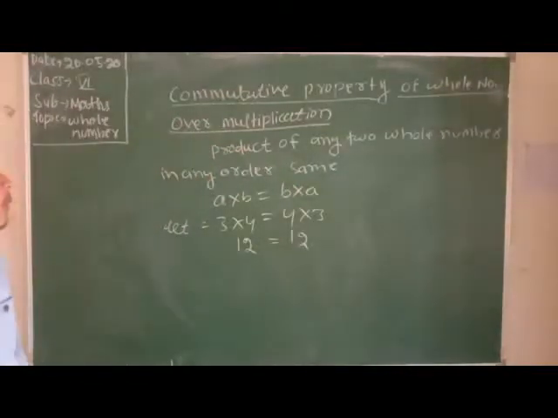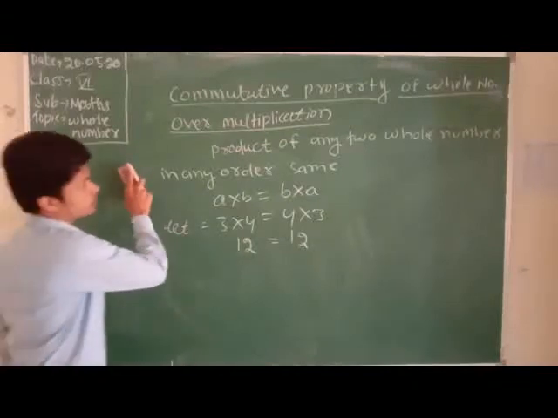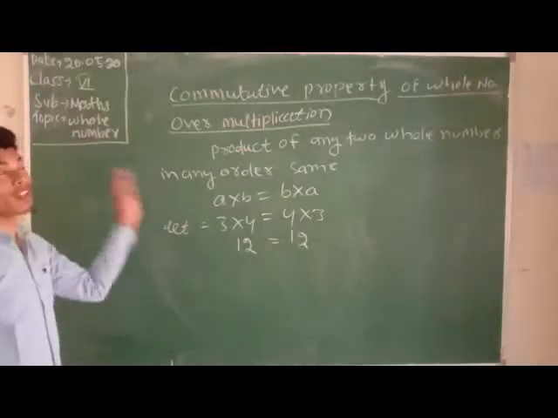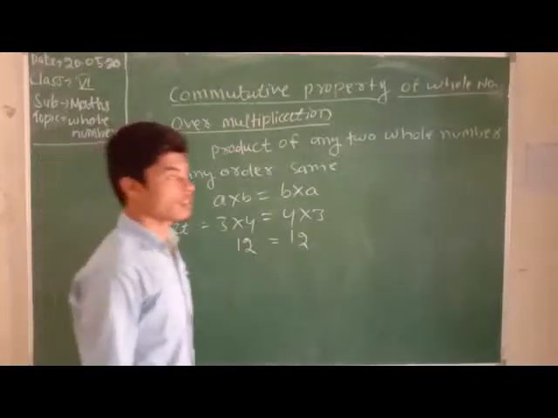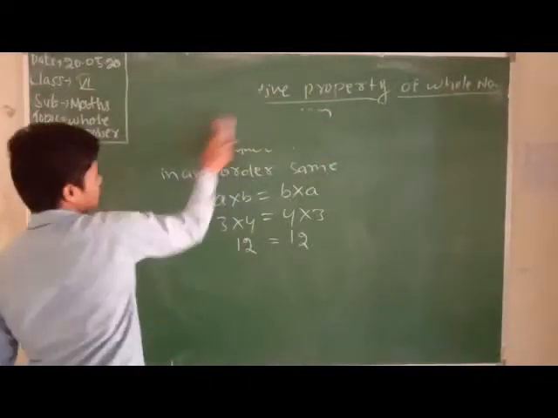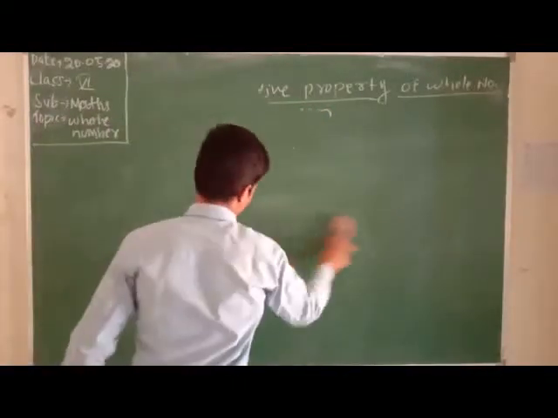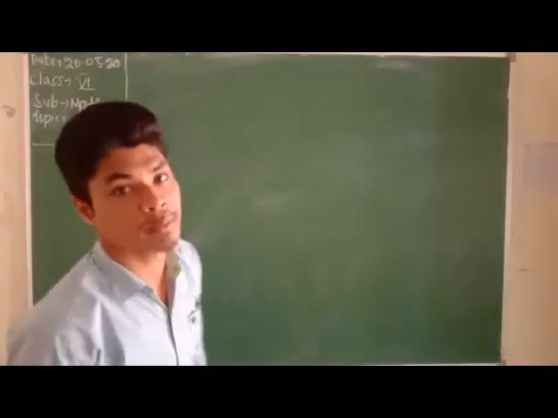No doubt. Now we know about the associative property. Okay, now see the book. Clearly understood about the commutative property over multiplication and over addition. Now we discuss the third property of whole numbers. After the commutative property comes the associative property. See the word associative property.